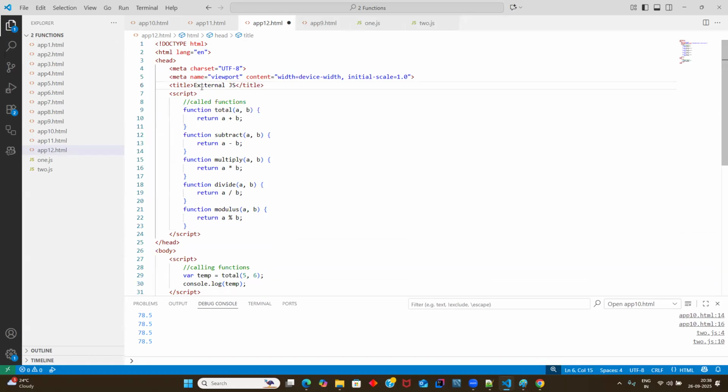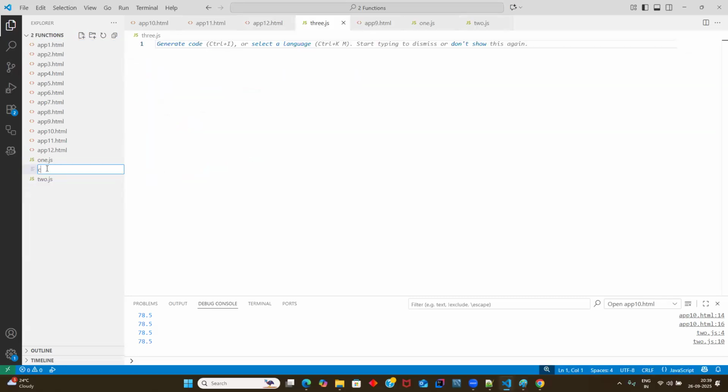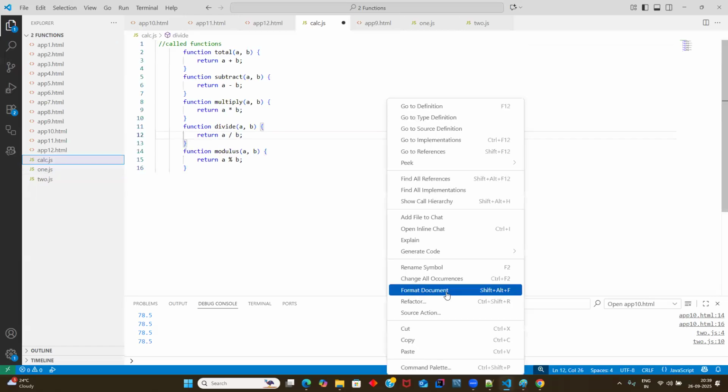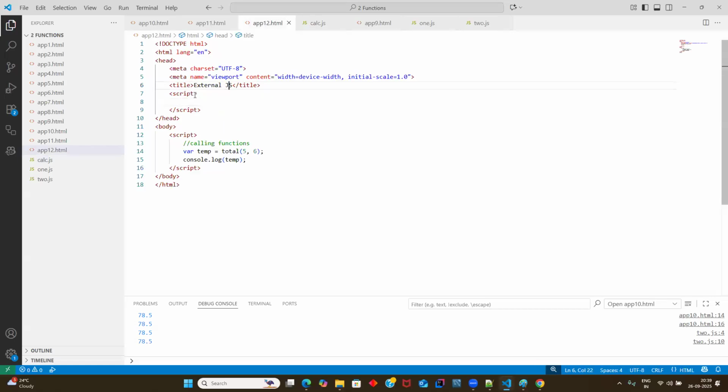It's not recommended to combine your HTML and JavaScript in a single file. So what you can do is cut this complete portion, create one external JavaScript file with a name, something like calc.js, because I have written all the calculate related operations, right? And then go back, just write src and write your file name, guys. Then you can access it.